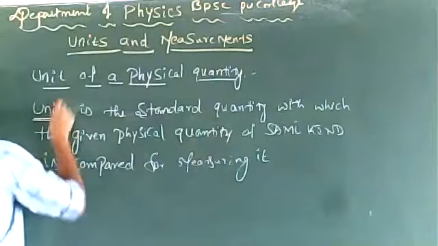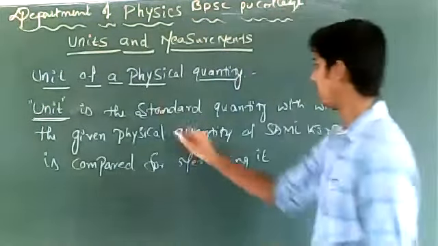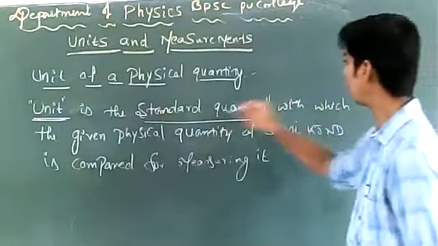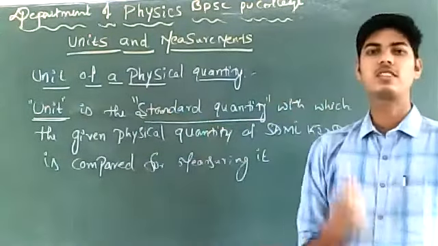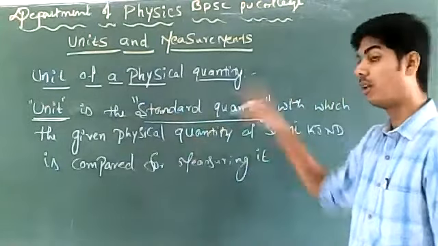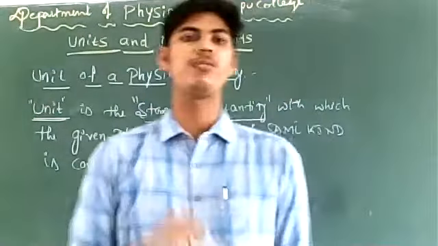So this is unit. So unit of a physical quantity is defined as the standard quantity with which given physical quantity is compared for measuring it.